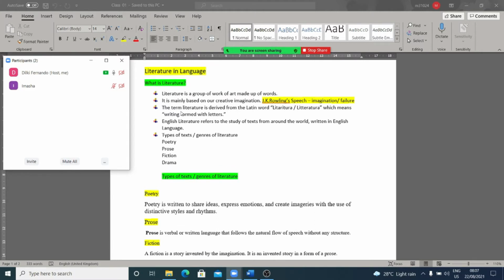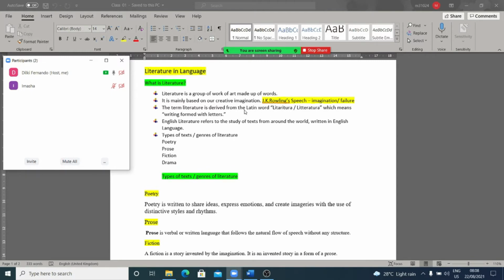Next one. The term literature is derived from the Latin word litteratura. So, according to this, the word literature is derived from the Latin words. These are the two Latin words you find. They give the meaning writing formed with letters.